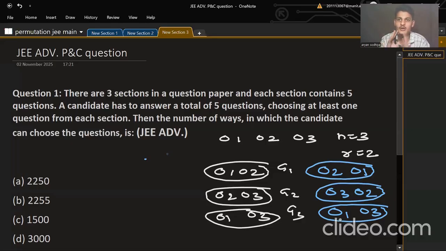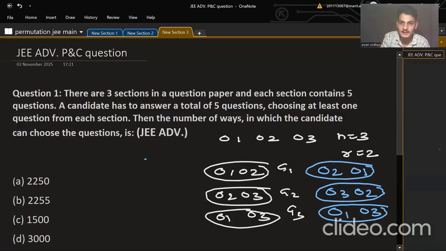In groups, order does not matter. So whenever you need to find groups, order does not matter. So these both are equal. Like O1, O2 and O2, O1 are the same group. But when it comes to finding arrangements, you need to find the groups as well as their arrangements.